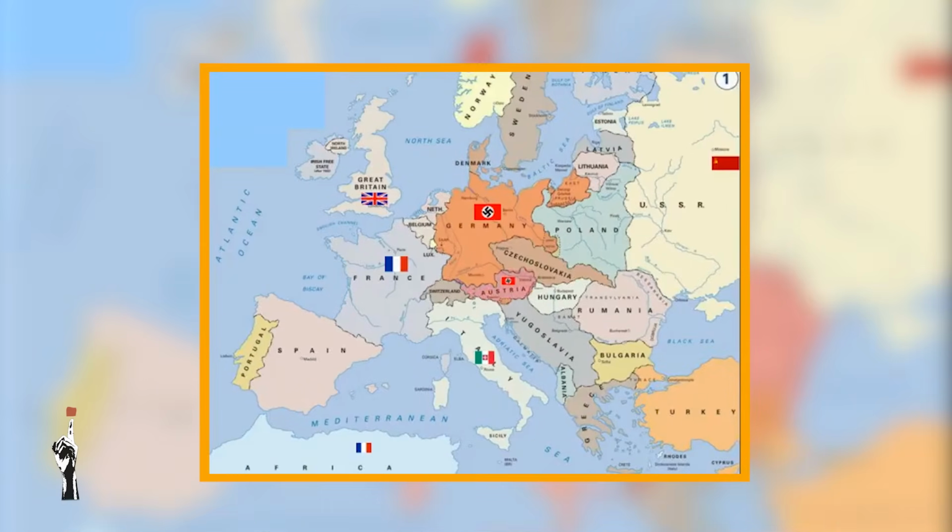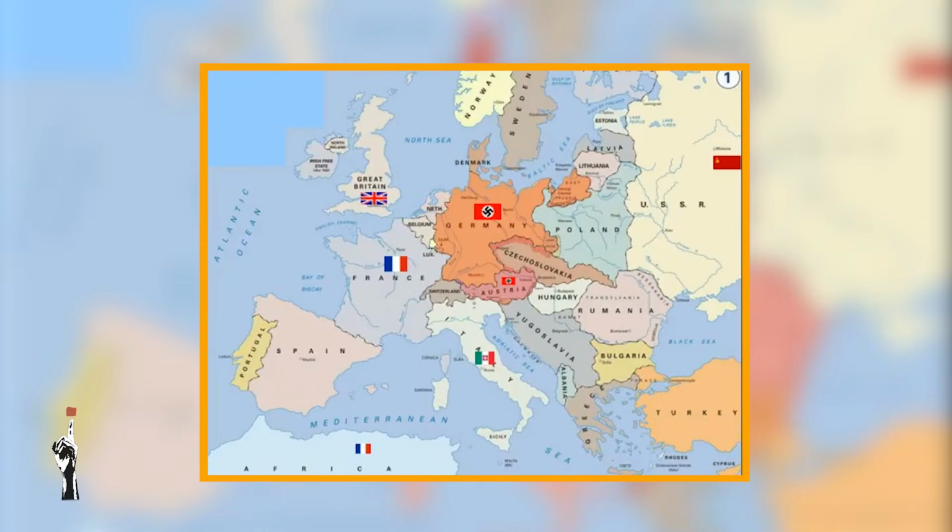But he wanted more Lebensraum, and he took parts of Czechoslovakia. And then later he took the entire country. So at this point you must be wondering, did the other countries just look upon Germany and allow them to take over Czechoslovakia and Austria and the Rhineland? Did the treaty not restrict them from doing any of this? Yes, the treaty did restrict them, and the other countries kind of just allowed them to do that.